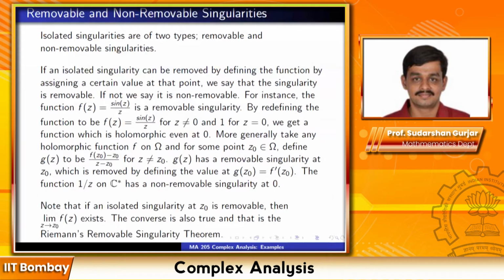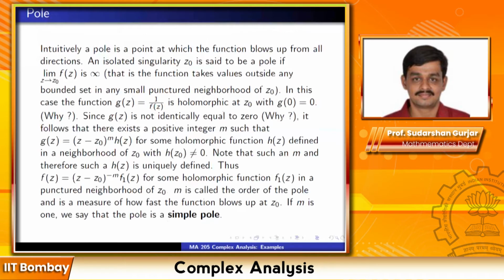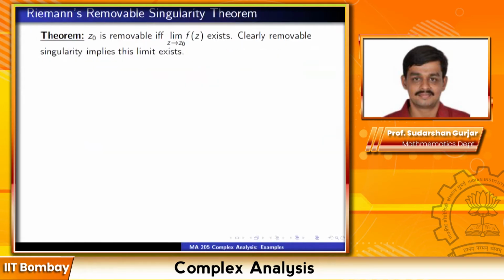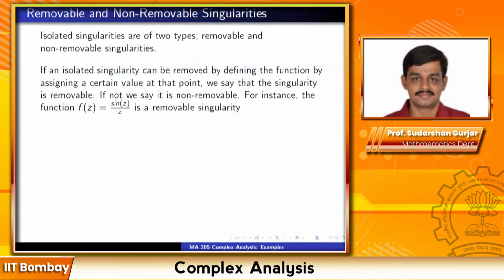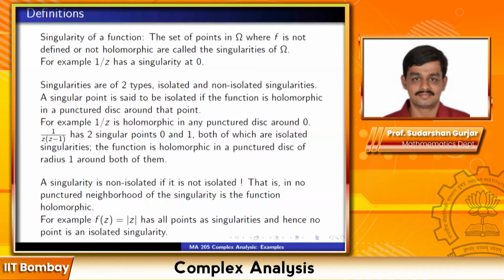Maybe there's one more example, which I have not included. If you want one more example, check that 1/sin(1/z) has 0 as a non-isolated singularity. Maybe I'll include this in the slides when I send them again, and in the tutorial. You can actually find a sequence of points converging to 0 on which this is not holomorphic. So 0 is not isolated. I'm taking 1/sin(1/z).